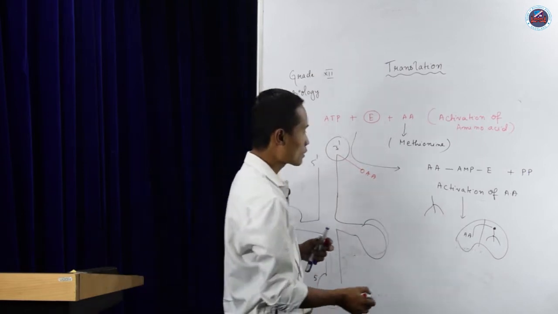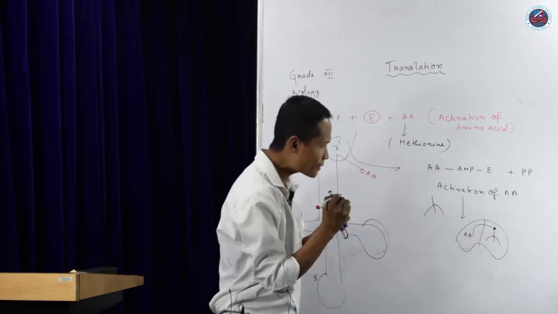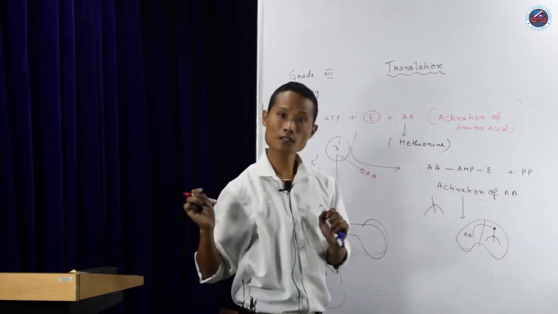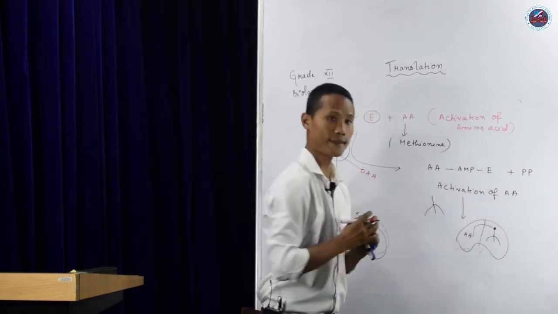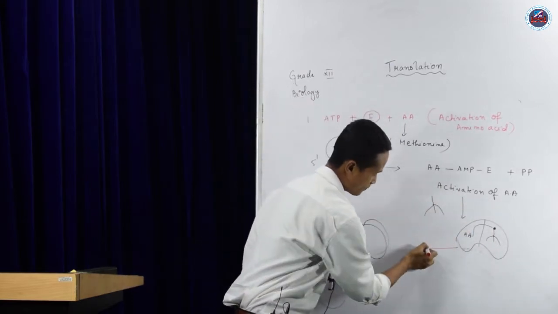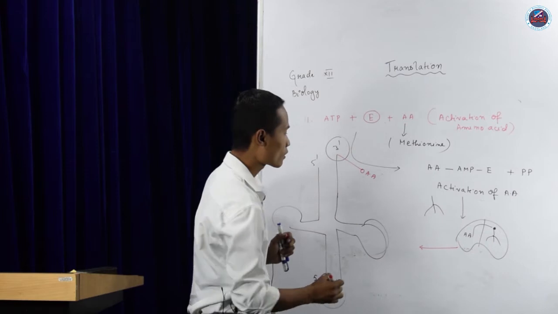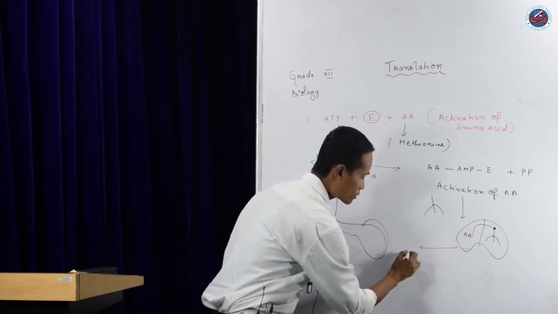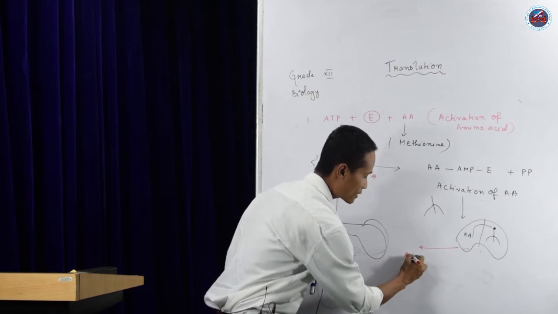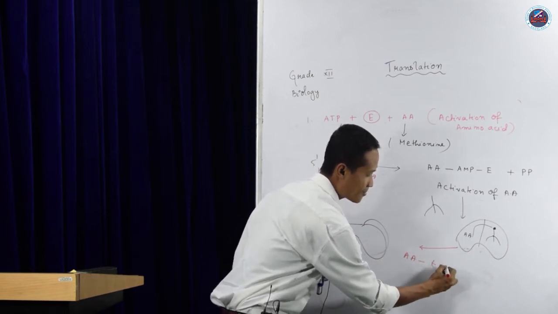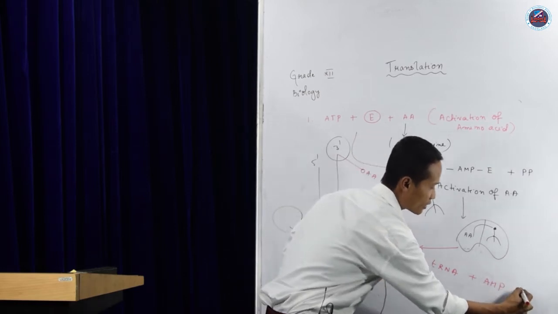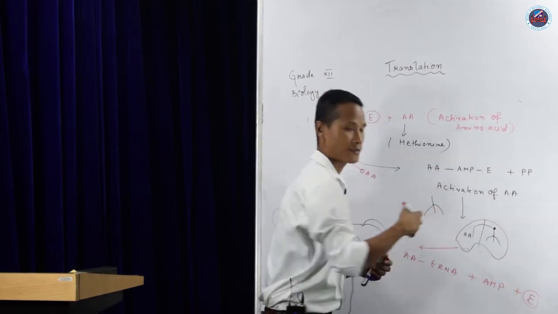Once the activated amino acid is transferred to the tRNA, what will be the result? You will get tRNA with the amino acid, plus AMP will be released, and even the enzyme will be released.